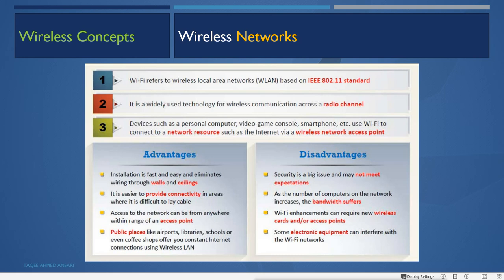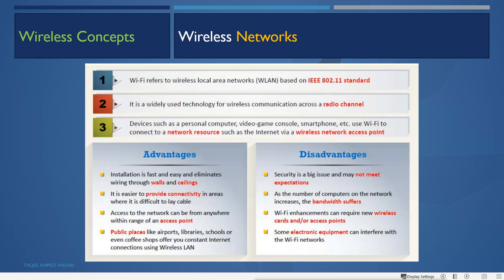802 is a standard for the LAN network, and within it 802.11 is for the wireless LAN. It is a widely used technology for wireless communication across a radio channel. Now, why is it getting so famous? Because of the ease of use we have in wireless devices such as personal computers, video game consoles, smartphones, etc., which use Wi-Fi to connect to network resources such as the internet via a wireless network access point.